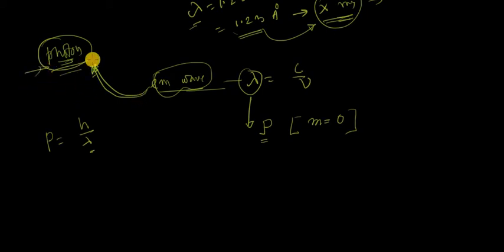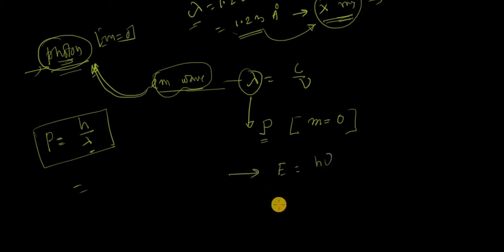Although the particle is called photon, still it has no mass, but it can be replaced by particle nature. How? Using the de Broglie formula, momentum, that means the particle nature, P is equal to h by lambda. Okay. Now energy E is equal to h nu. This is the energy of the photon. E is equal to h nu. Nu is equal to c by lambda. So h c by lambda.